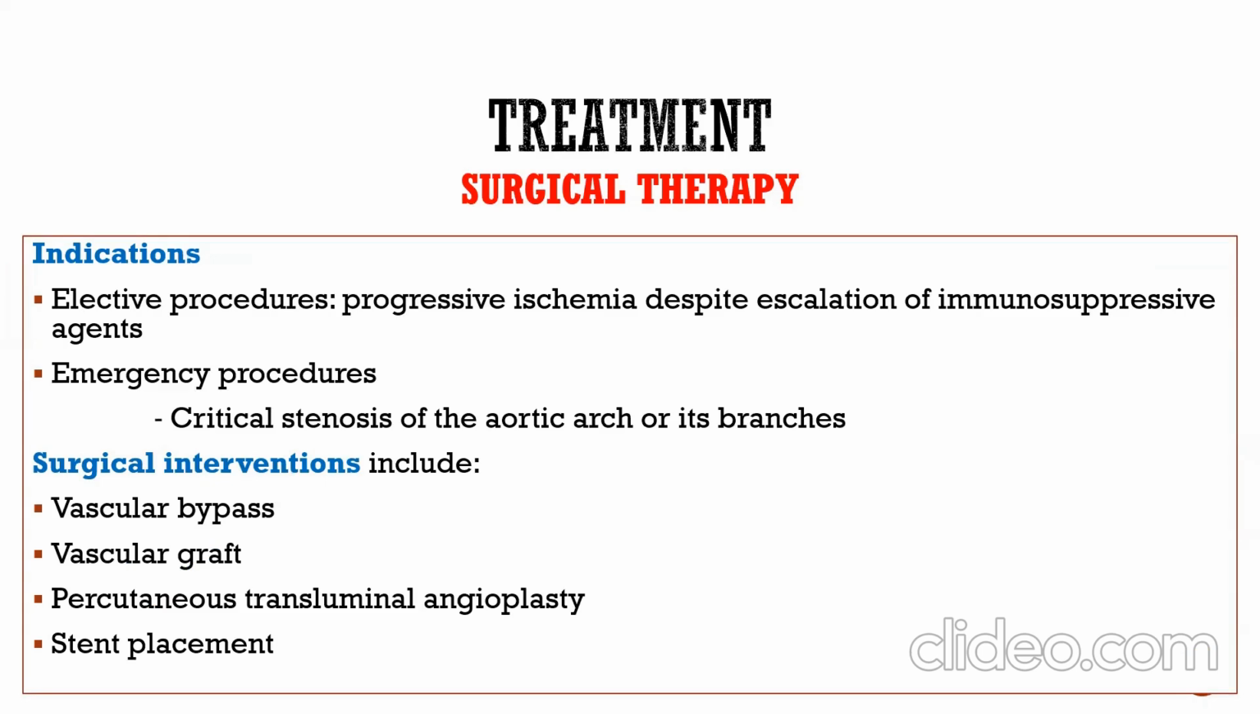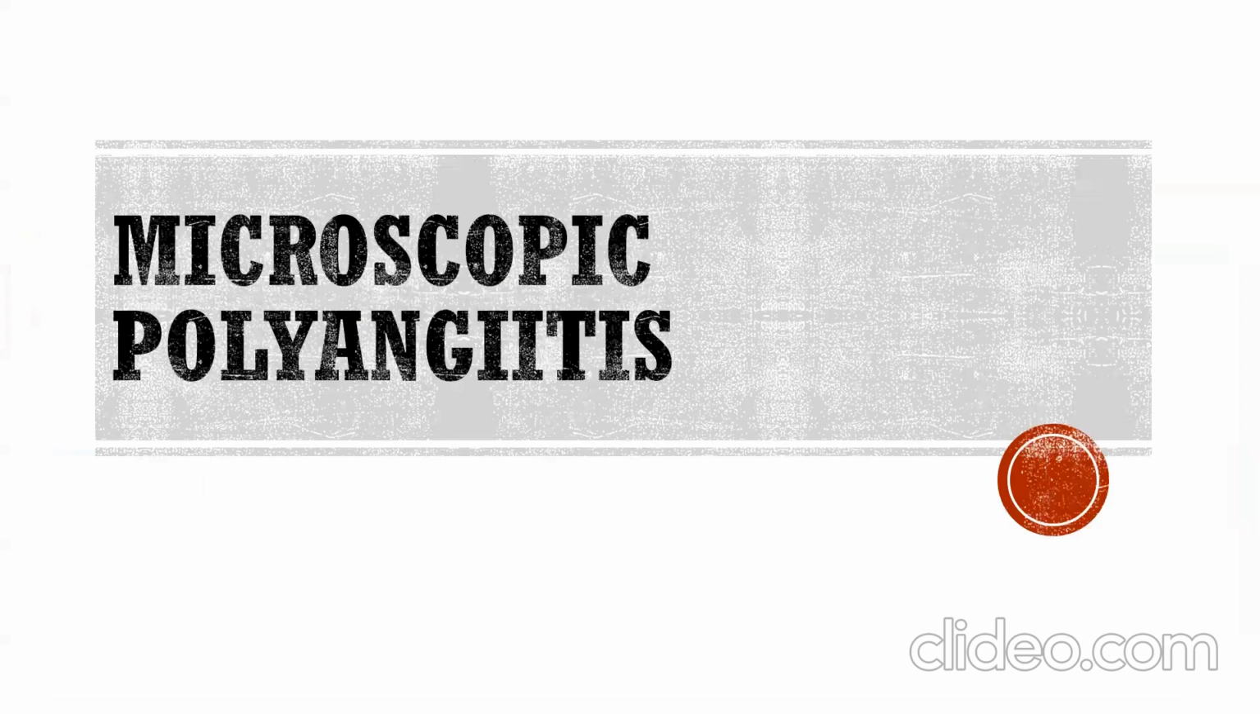Surgical therapy is a selective procedure. Indications are progressive ischemia despite escalation of immunosuppressive agents, and, as an emergency procedure, critical stenosis of the aortic arch or its branches. Surgical interventions include vascular bypass, vascular grafts, percutaneous transluminal angioplasty, and stent placement.